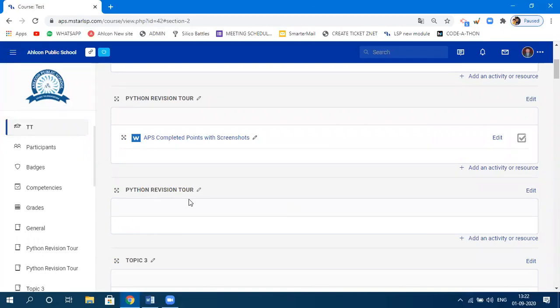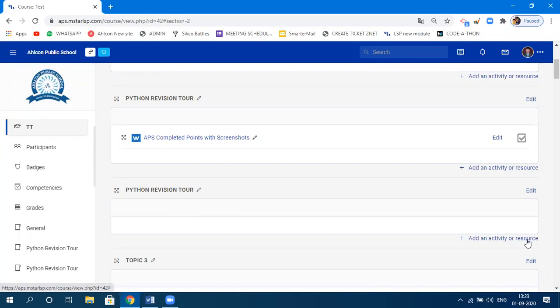I just need to upload the files related to this particular chapter or topic, whatever you say, right? For that, you need to click on add activity or resources. Within this chapter, I just want to upload the material. In your Google Classroom, you have material and so many other options given over there. What do you want to do? You want to upload the assignment, material, and so many other options are there. Similarly here, we have been given the option to add the activity or resources. Various activities and resources are there.